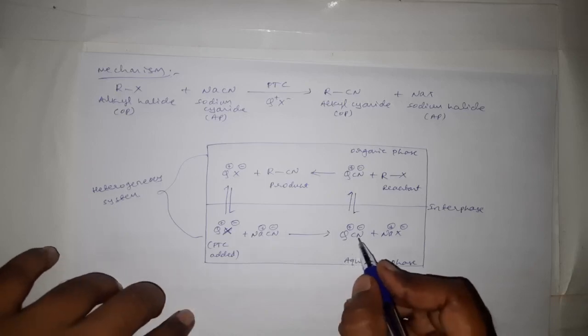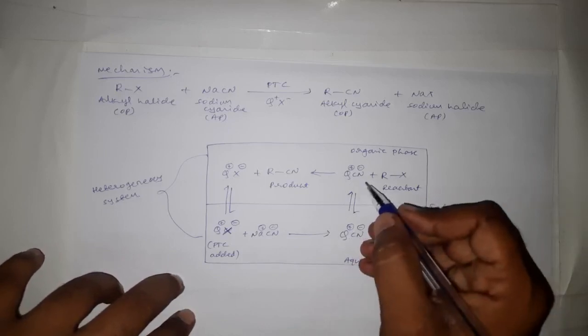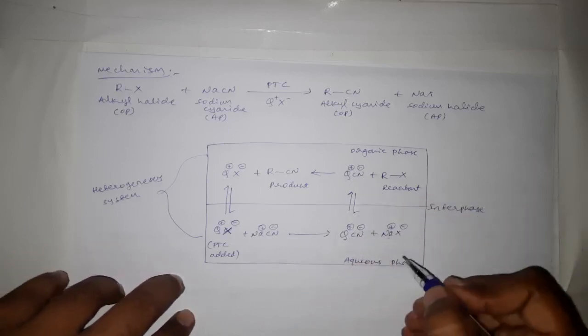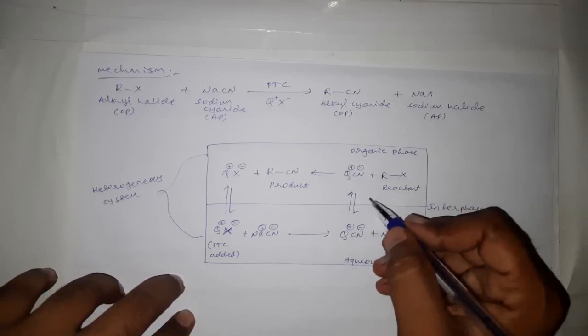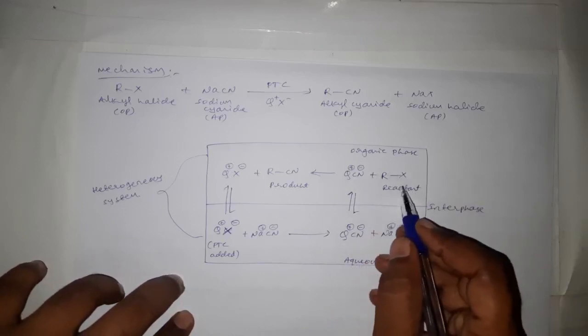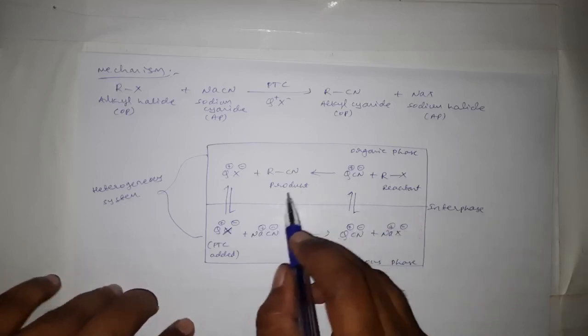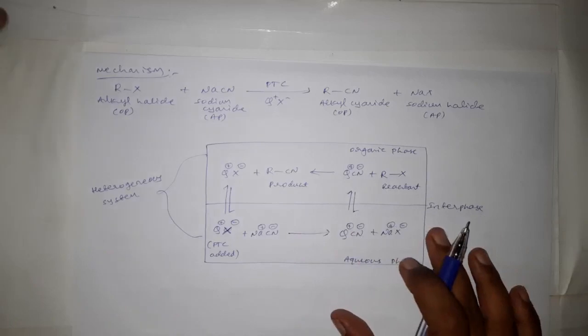And this quaternary ammonium cyanide, as it contains an organic part also, will change from aqueous phase into the organic phase, and here it will react with one more reactant, that is RX, and it forms the final product. Okay, this is the reaction mechanism.